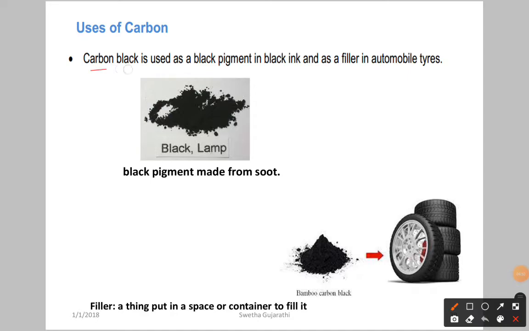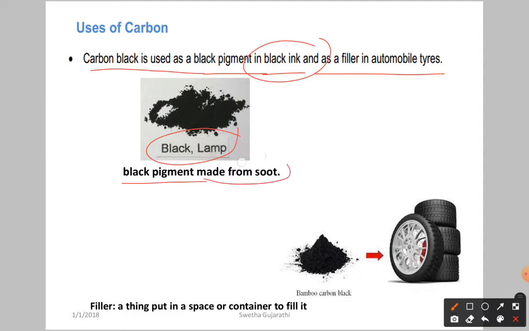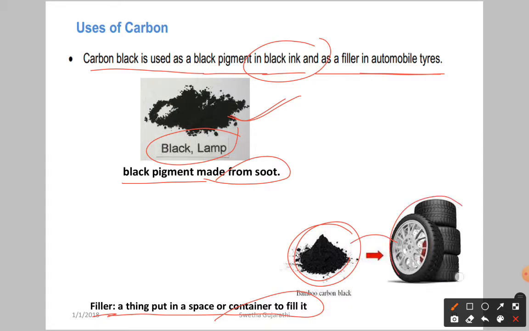Next one, carbon black is used as a black pigment in blacking and as a filler in automobile tires. Blacking means we are going to use the black pigment. It is made from soot. You are going to use it as black ink, and as a filler in automobile tires. What is a filler? A thing put in a space or container to fill it. There will be some space in automobile tires, so we are going to use carbon black to fill this space.